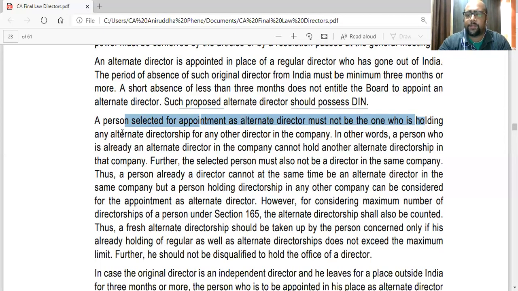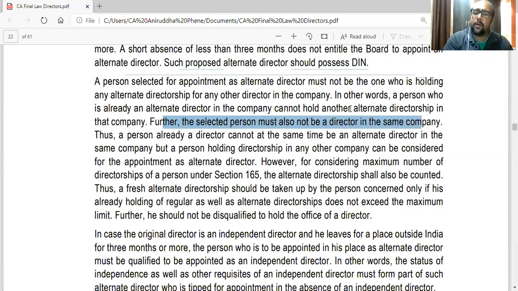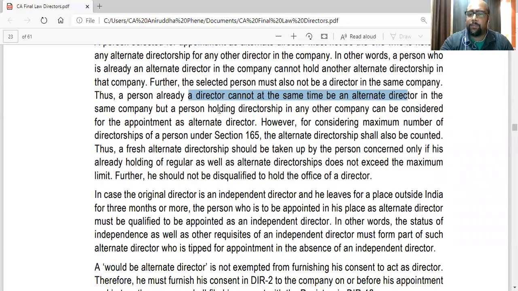In other words, a person who is already an alternate director in the company cannot hold another alternate directorship in that company. Further, he should not be the director also in that company. So further, the person shall not be a director in the same company. So you cannot be a director in the company in your own right and also alternate director of some other person. Thus, a person already a director cannot at the same time be alternate director in the same company. But a person holding directorship in any other company can be considered for the appointment as alternate director.